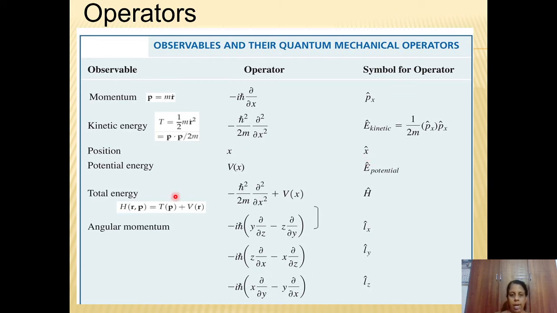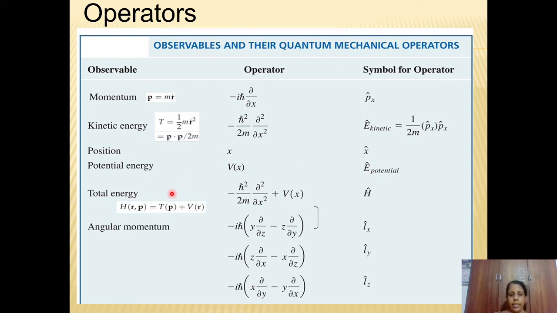Similarly, potential energy is represented by V, which depends only on the x direction. If it is a three-dimensional function, we represent it by V of x, y, z. This potential energy operator is represented by the symbol E cap potential or capital V cap.